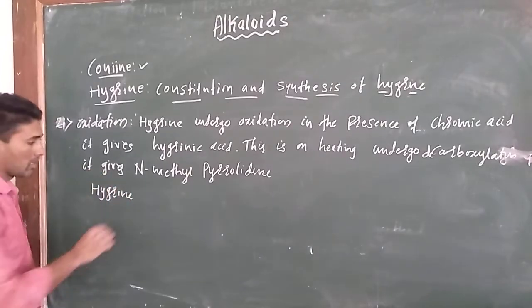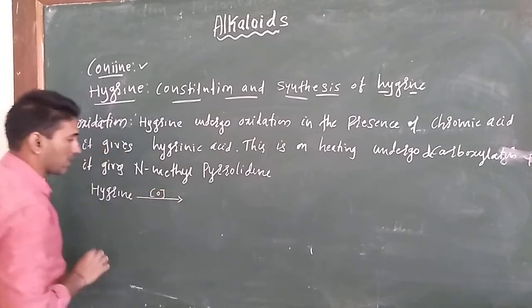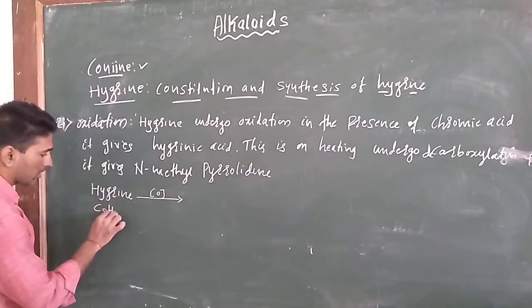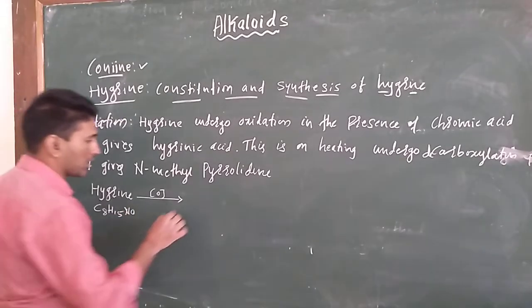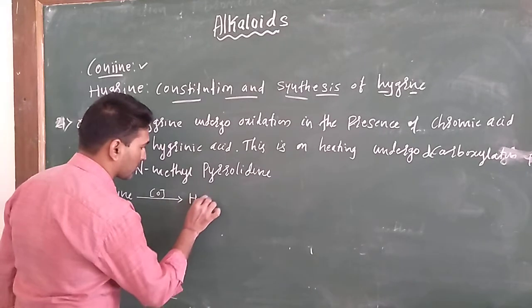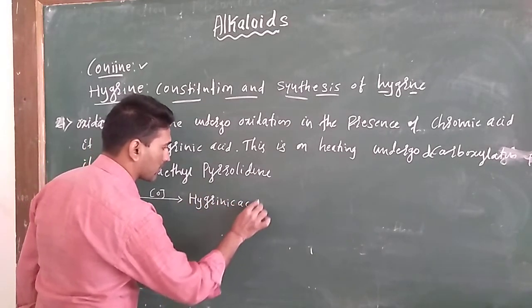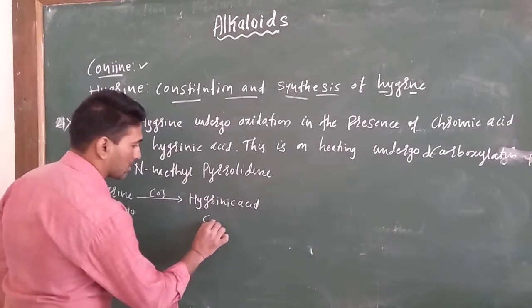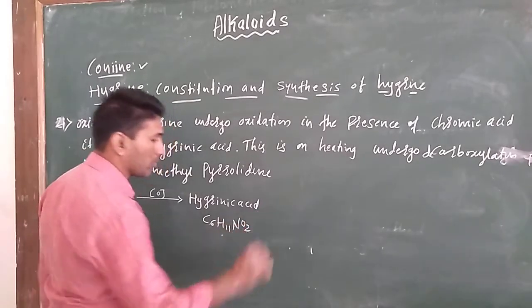Hygrine, C8H15NO, undergoes oxidation. It gives hygrinic acid, that is C6H11NO2.